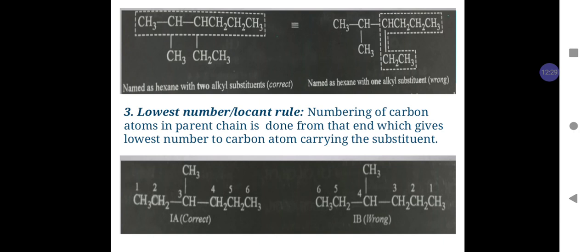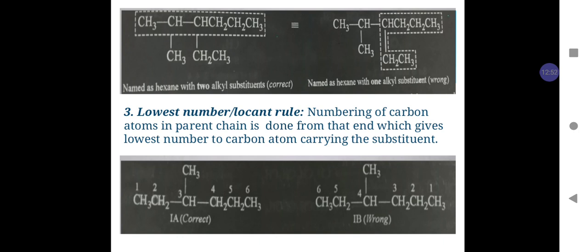Rule number 3, lowest number or locant rule. According to this rule, numbering of carbon atoms in the parent chain is done from that end which gives the lowest number to the carbon atom carrying the substituent.